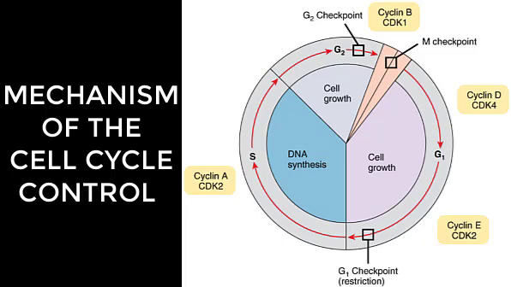And even during mitosis, a crucial stop-and-go checkpoint in metaphase ensures that the cell is fully prepared to complete cell division. The metaphase checkpoint ensures that all sister chromatids are properly attached to their respective microtubules and lined up at the metaphase plate before the signal is given to separate them during anaphase.